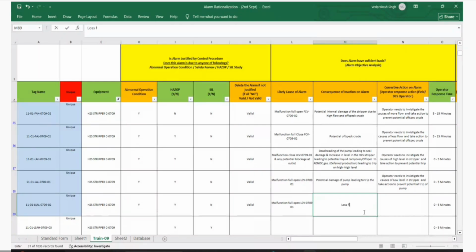It's not potential trip. It's already tripped, because now it is after the fact. Yeah, already tripped, and there's an alarm because it has already tripped. Operator should act and restart. Investigate the causes of low level in stripper and take action to restart.